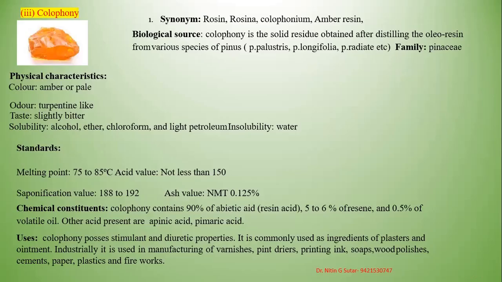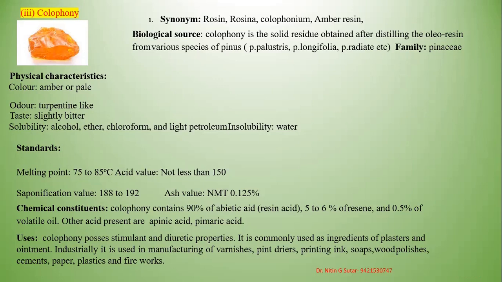The next drug is colophony. The synonyms of this drug are rosin, colophonium, and amber resin. Likewise, there are various synonyms of this drug. Biological source: colophony is a solid residue obtained after distillation of oleoresin from various species of Pinus, such as Pinus palustris, Pinus longifolia, Pinus radiata, etc. All these belong to the family Pinaceae.